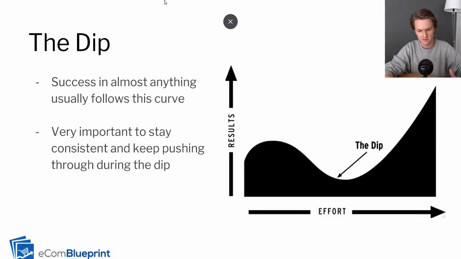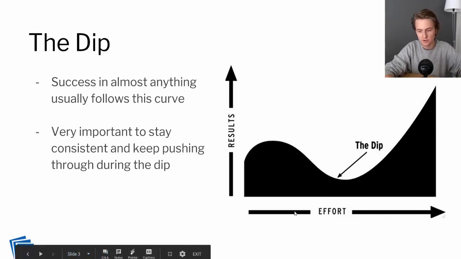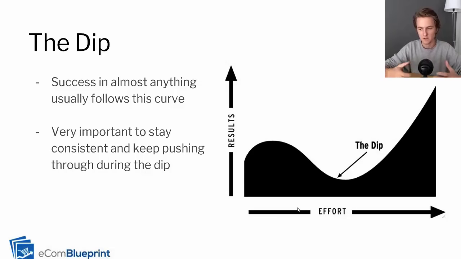Now, I want to talk a little bit about the dip too. And the dip is a really interesting phenomenon that's been studied over the years. And it basically says that success in almost anything usually follows this curve right here. So this axis is the results, and this is the effort over time. And so what this is basically saying is that if you jump into a new business, for example, drop shipping. So you start drop shipping.